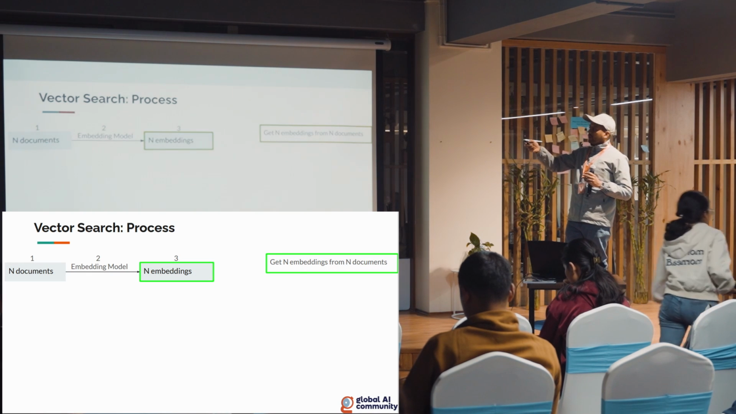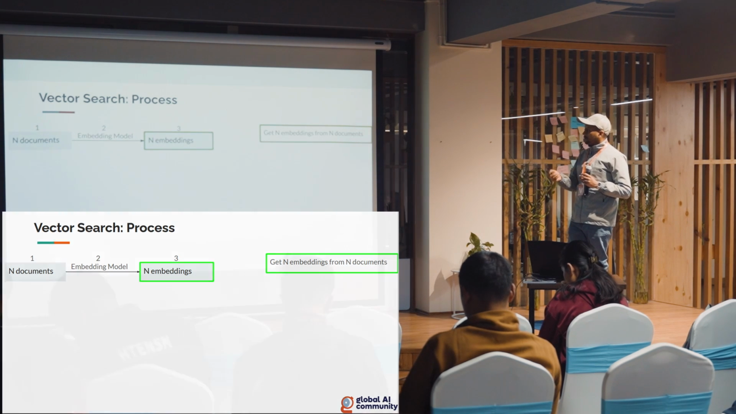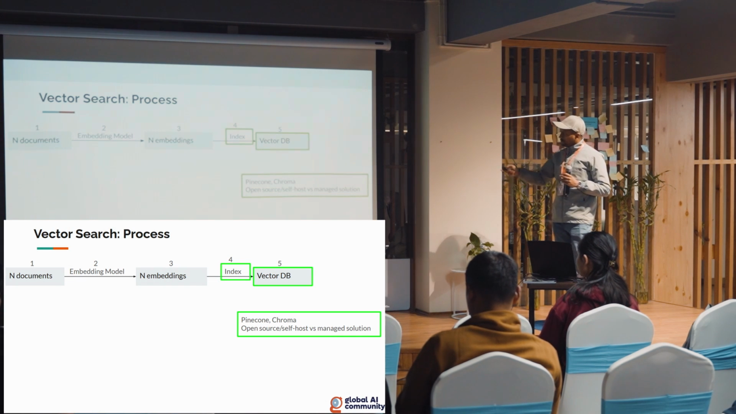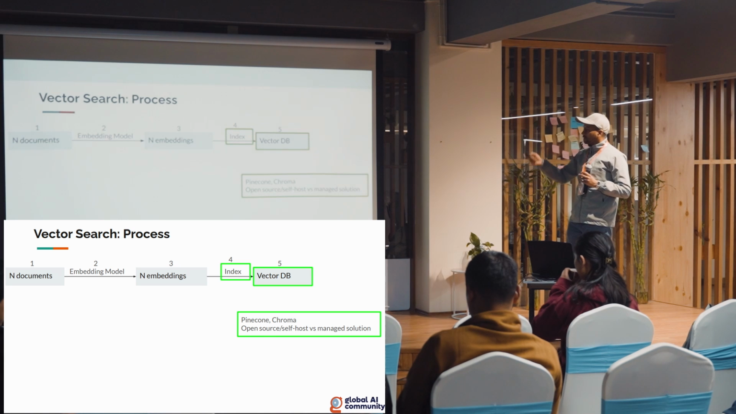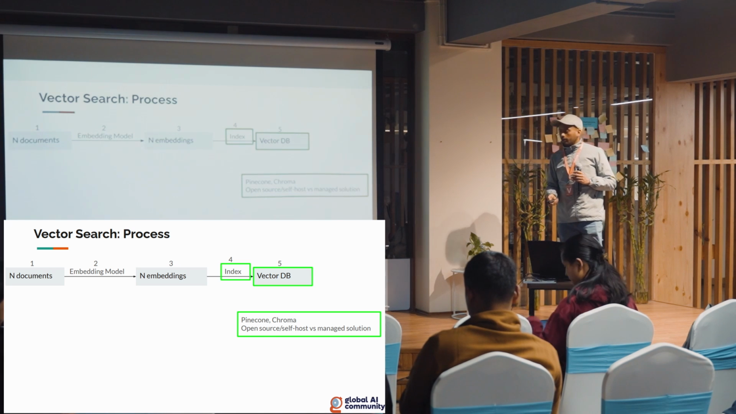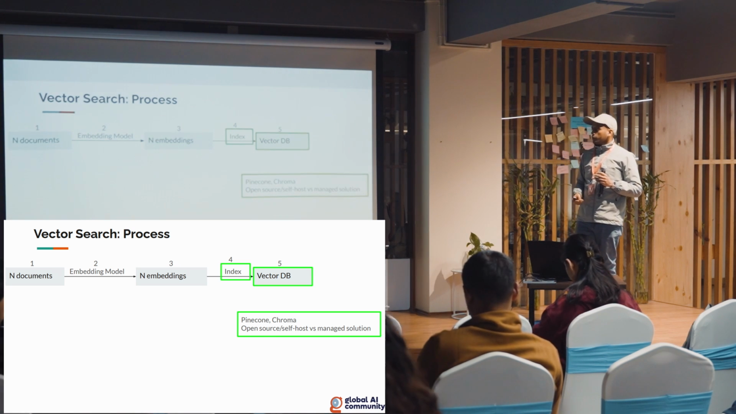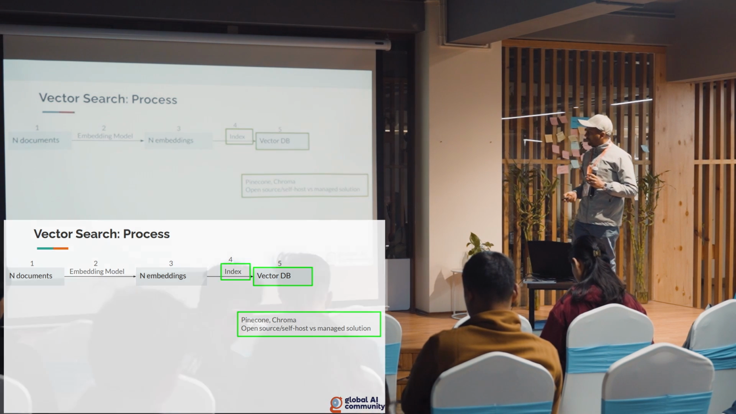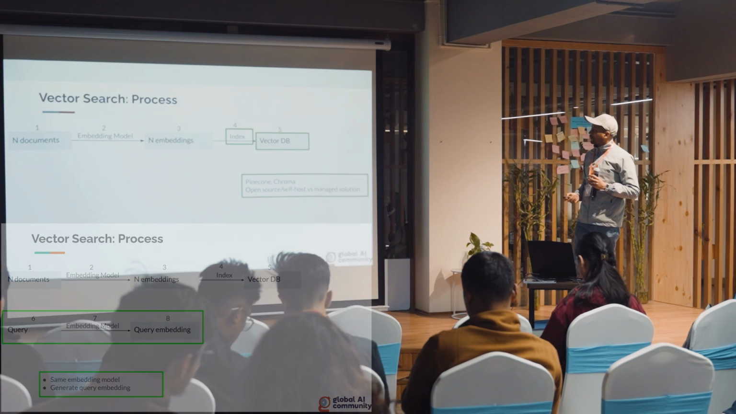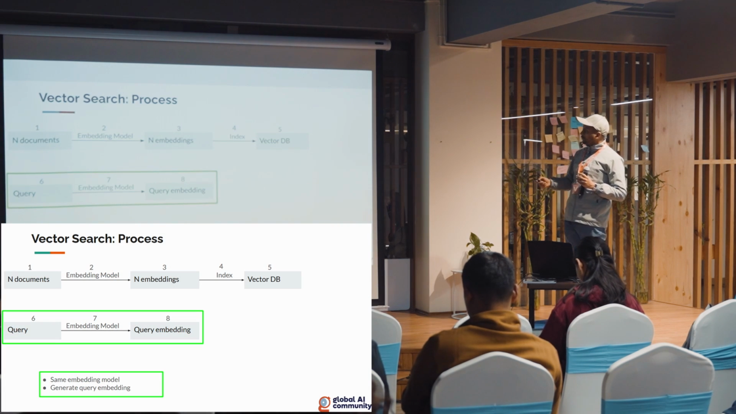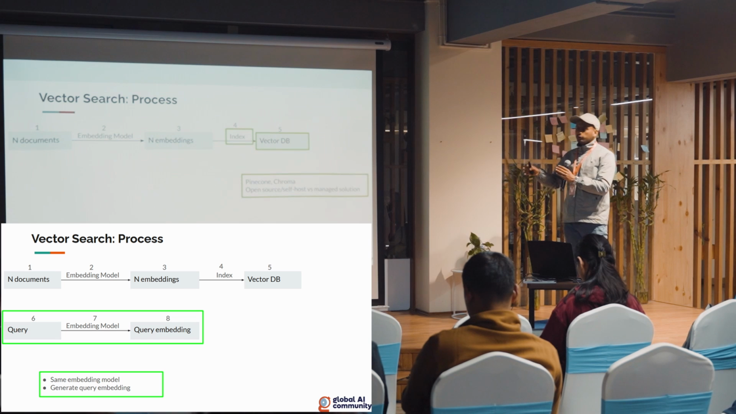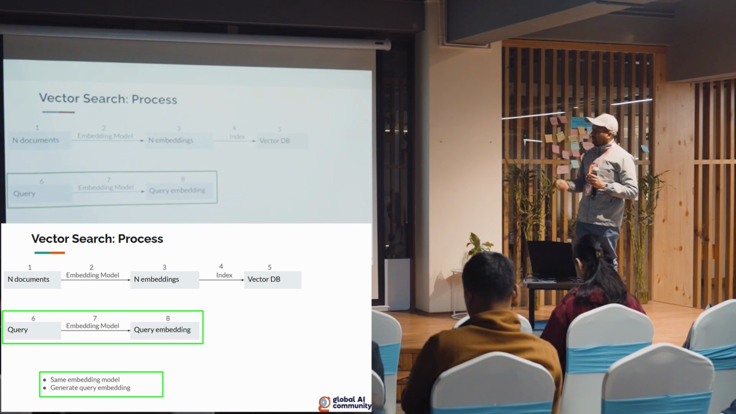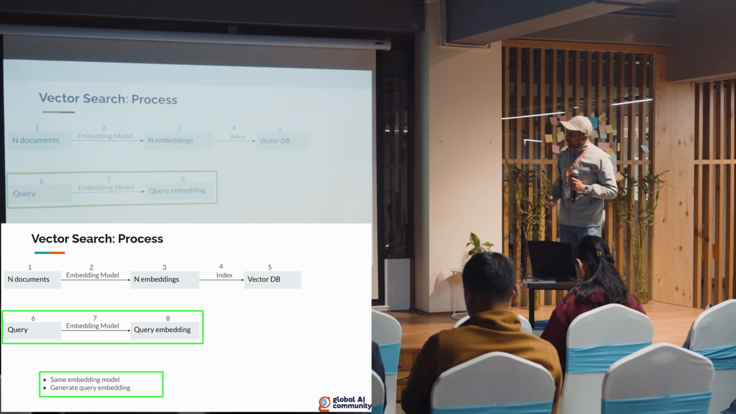Once we pass the N documents, we'll get the N embeddings using that embedding model, and we'll index those in a VectorDB. The popular ones are Pinecone and Chroma. Again, the options for us are to either go with open source, self-host, or use the managed solutions. Pinecone is managed, and Chroma is open source, which you can self-host. Once we index these documents, it will be our database or knowledge base. After that, the query step will start.